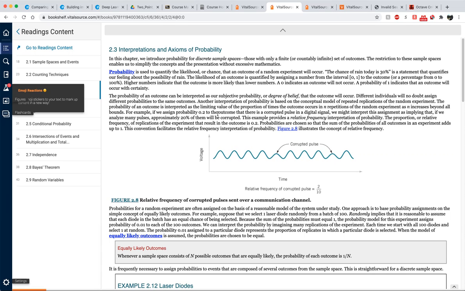Okay, and now probability. You can see in the second paragraph, probability is used to quantify the likelihood or chance that an outcome of a random experiment will occur. So, for example, the chance of rain today is 30%. That means probability converts the chance of something to a degree of belief. It literally just converts the chance or likelihood into numbers as a measurement.